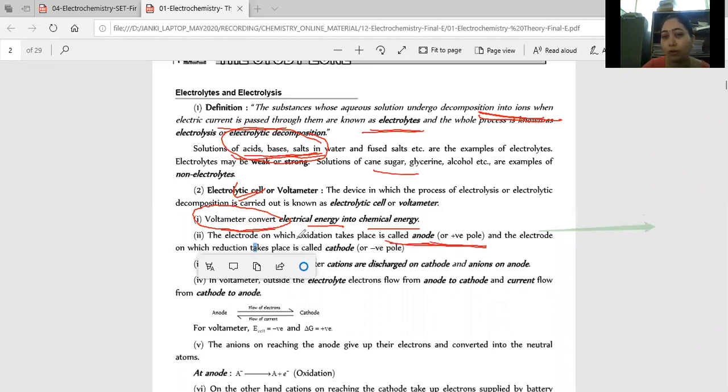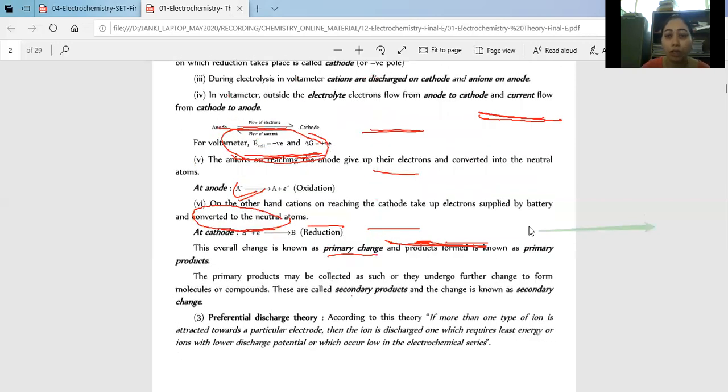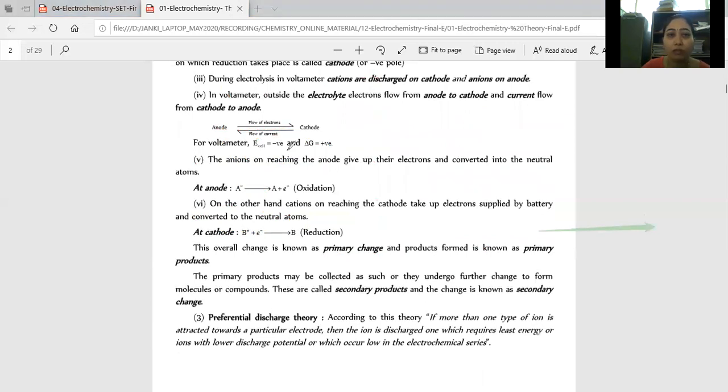Always in a cell, the electrode on which oxidation takes place is called the anode. It's always the positive pole. This is the basic of redox. And the electrode on which reduction takes place is called the cathode, right? This is common for both types of cells. Whether you discuss the electrolytic cell or the electrochemical cell, this concept will remain the same. On the anode there is always oxidation, and on the cathode there is always reduction.